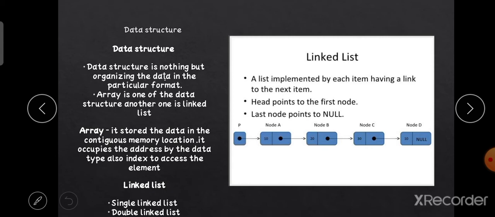Indexes access the elements. For example, data has 10 elements. We know to access the point of a[3], we easily get the element by its index. Using a stack, we can also get the elements in arrays. Another one is the linked list. A linked list has three types: single linked list, double linked list, and also the circular linked list.